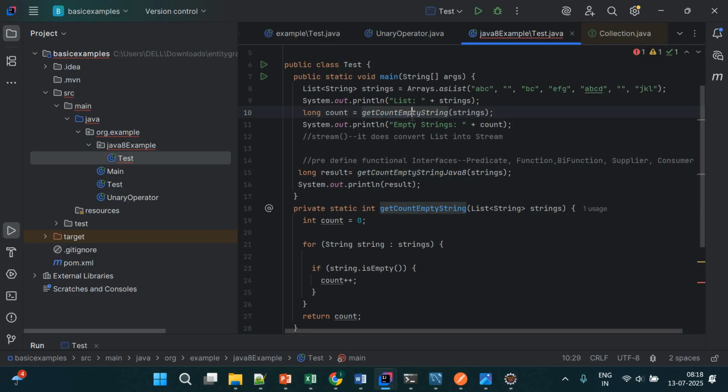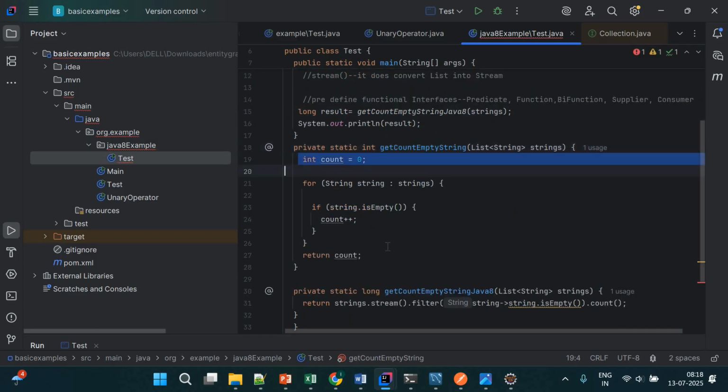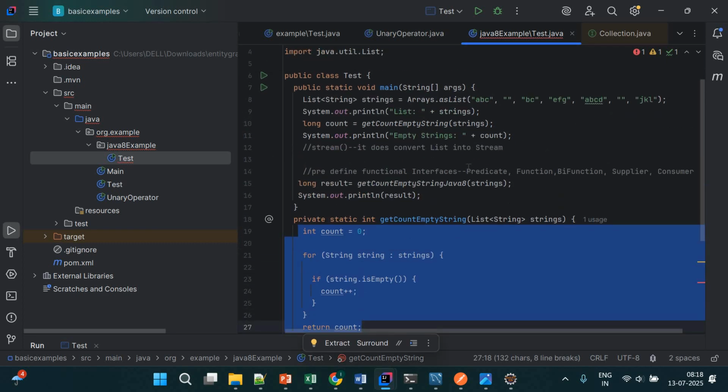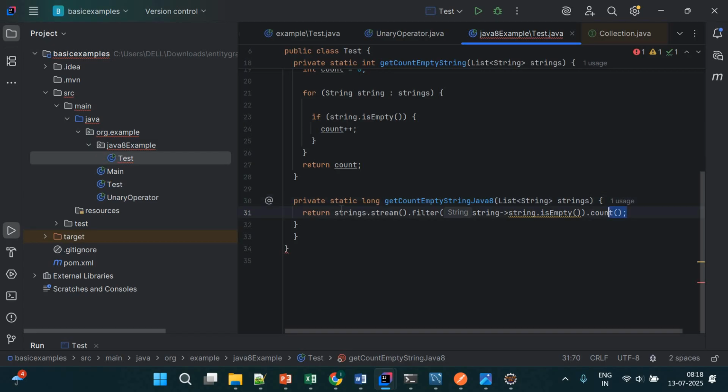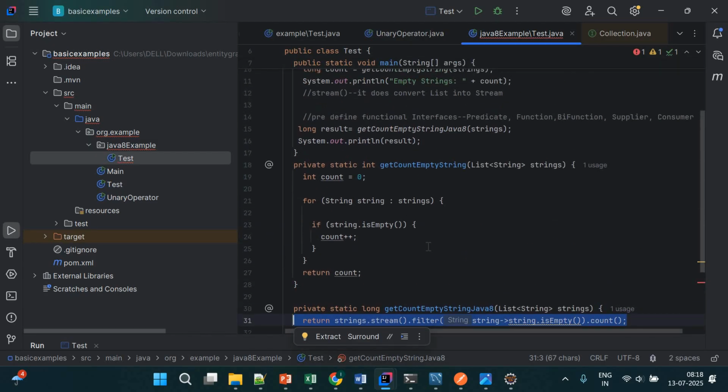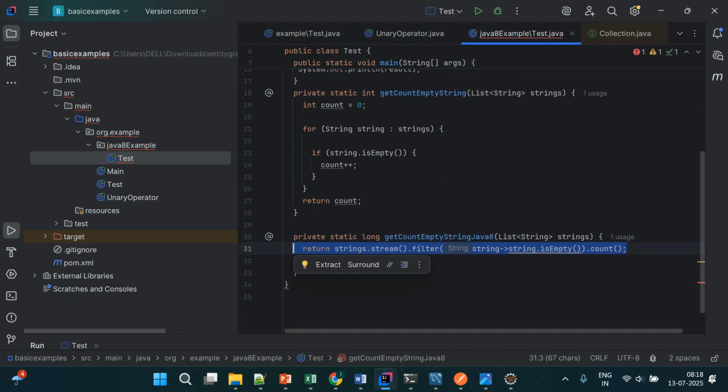The Java 8 version is covered in a single line, and the other in multiple lines. So that is one thing you can compare, the older traditional approach and the Java 8 approach.